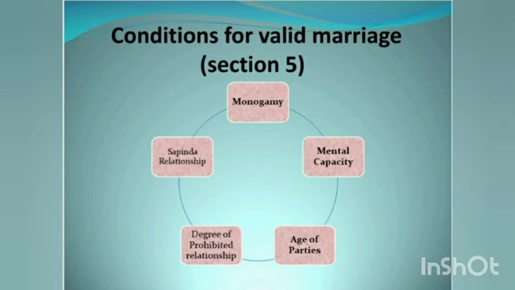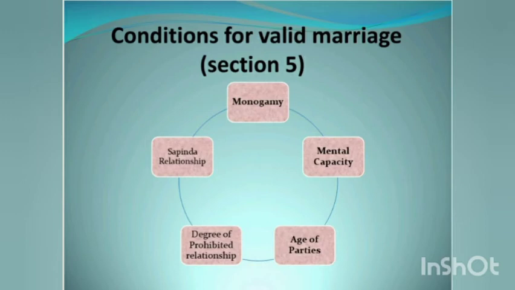Then next condition we have is degree of prohibited relationships. Unless there is custom governing the contracting parties, the parties to the marriage should not be in the degree of prohibited relationship. The instances for prohibited relationship are, the very first is lineal ascendant, that is a father and a daughter and the son and a mother cannot marry to each other.